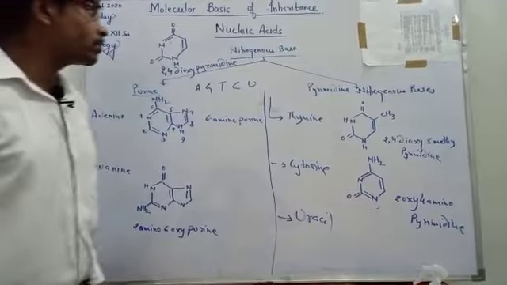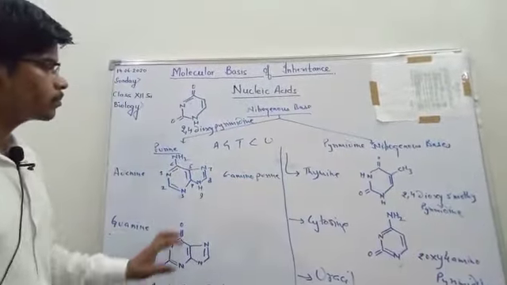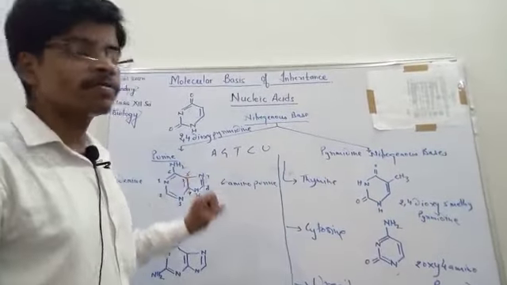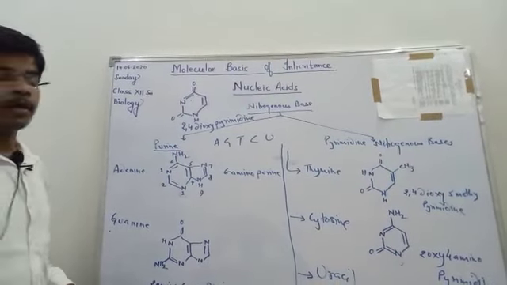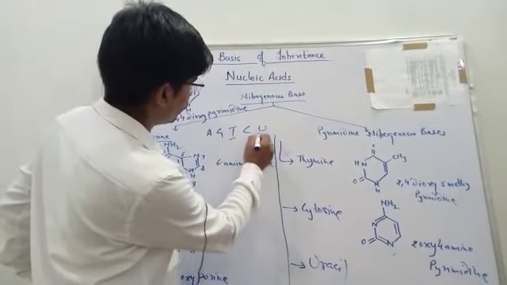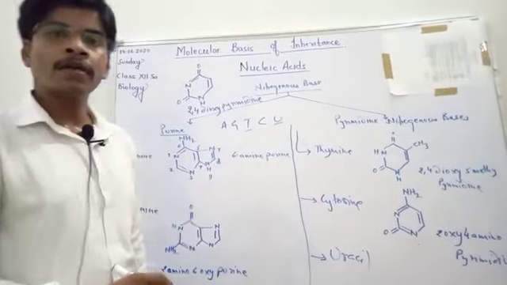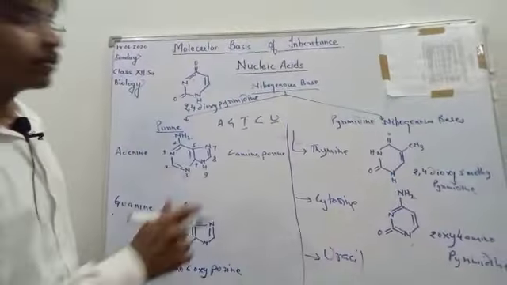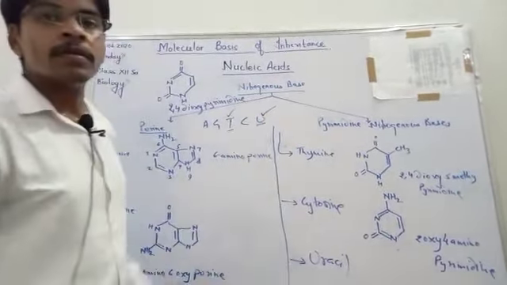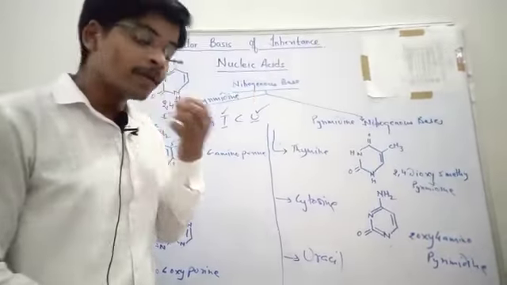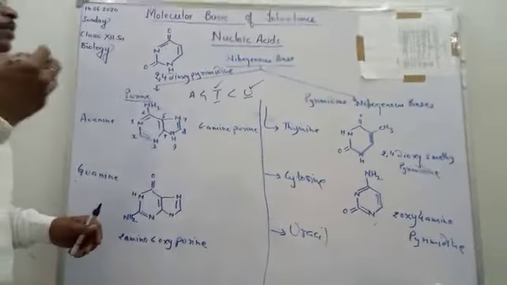And the nucleic acids, DNA and RNA, contain 4 of these 5 nitrogenous bases, and one of thymine and uracil is present in DNA and one is present in RNA. Uracil is present in RNA while thymine is present in DNA.